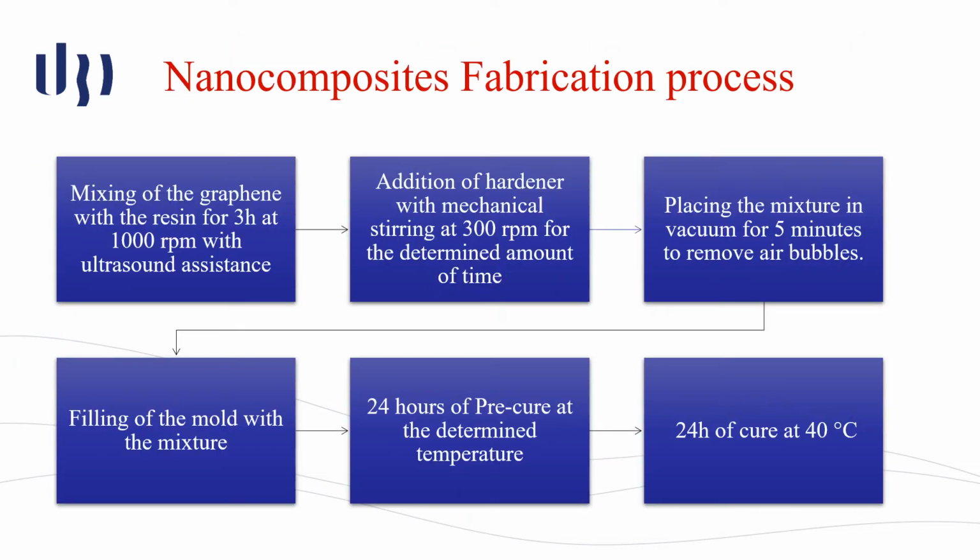So to create the nanocomposites, we must follow the following steps. First, we must mix the graphene with the resin for 3 hours at 1000 rpm with ultrasound assistance. This is followed by the addition of hardener with mechanical stirring at 300 rpm for the determined amount of time that you plan to study.